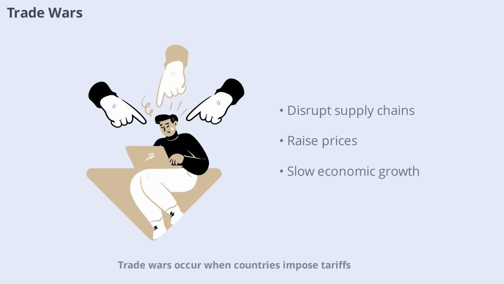Trade wars occur when countries impose tariffs or other barriers in retaliation against each other. These conflicts can disrupt global supply chains, raise prices, and slow economic growth. Trade wars often stem from disagreements over market access, intellectual property, or unfair practices. Resolving these disputes is essential for restoring stability to global markets.